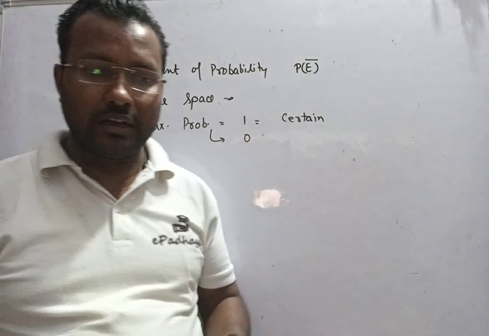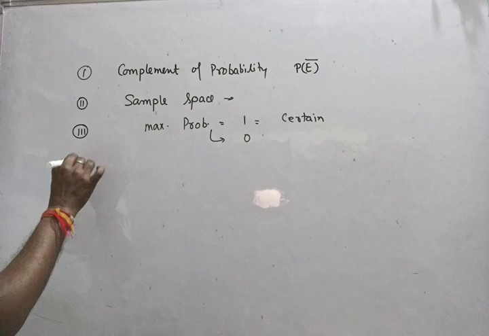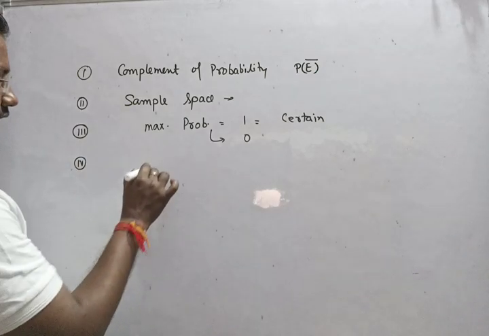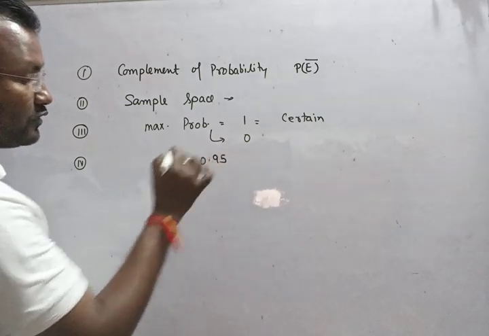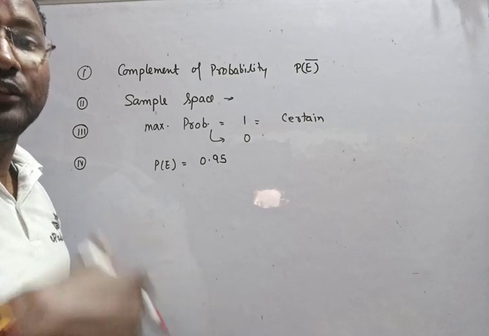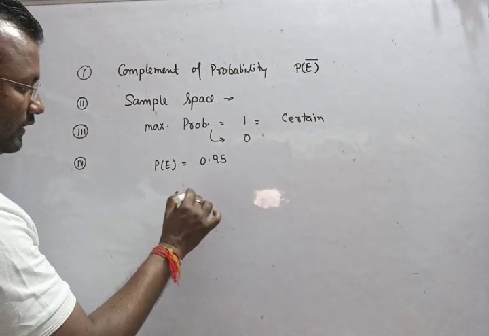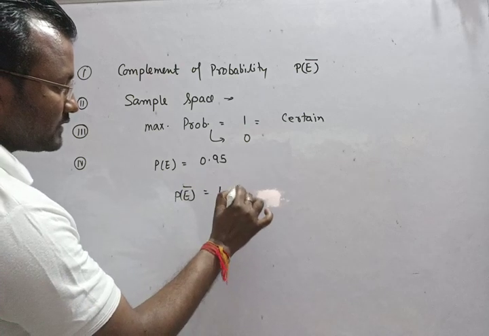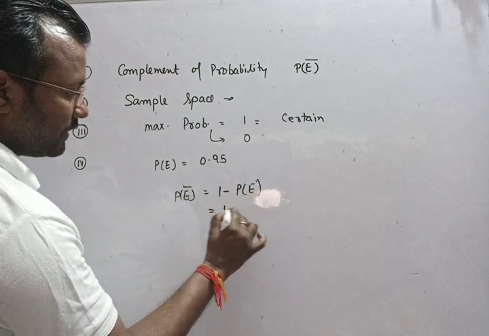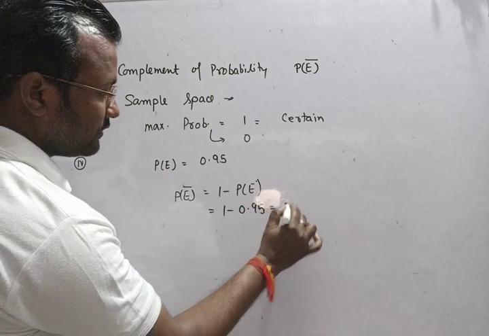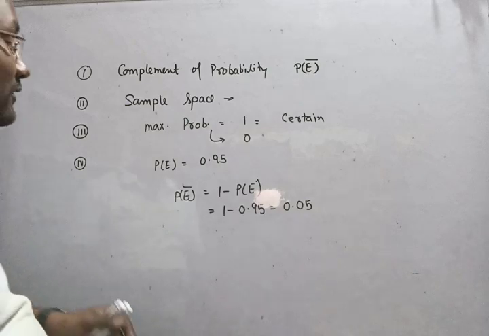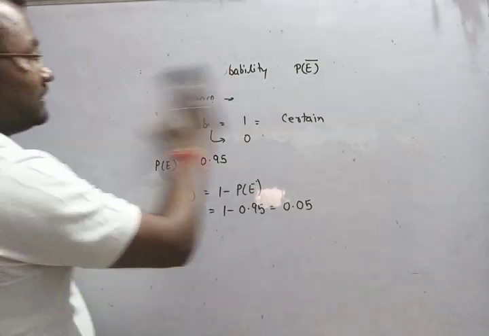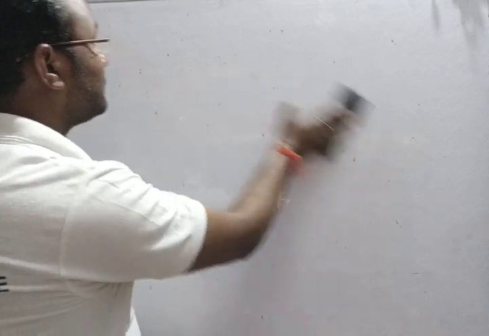Such kind of questions were asked. And one question was again numerically derived: if the probability of something is 0.95, what is the probability of that thing not happening? So I told her that P E bar is equal to 1 minus P E. I solved it, 1 minus 0.95, and got the result 0.05. These were certain questions related to the topic probability. They did not stop here. Basically, they put more questions. A lot of questions were there.